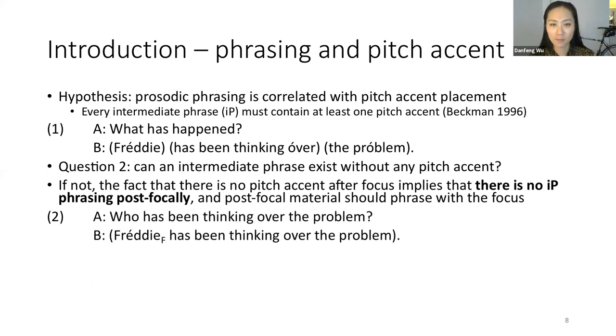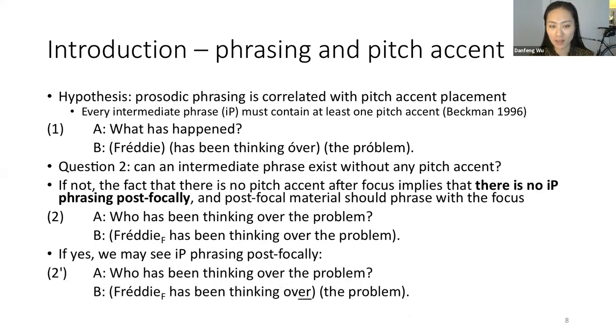As in 2B, once we put narrow focus on Freddy, none of the following material has pitch accent. And since every intermediate phrase must have at least one pitch accent, we have no choice but to put the entire sentence into one phrase. But if Beckman is wrong and we can see an intermediate phrase without pitch accent, then we may see intermediate phrasing post-focally, like in 2'B. Here, we have an intermediate phrase that contains no pitch accent.